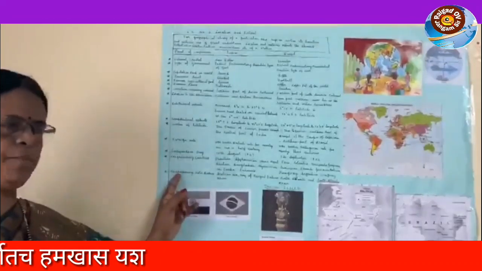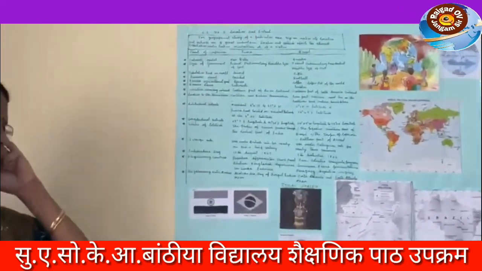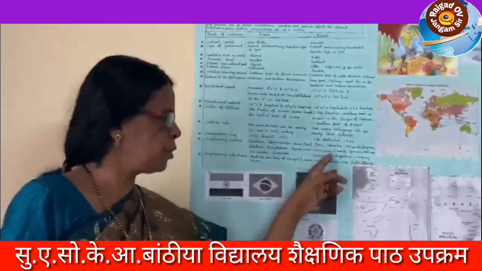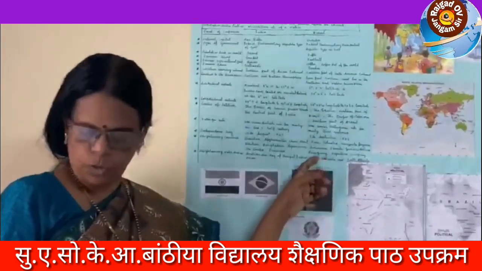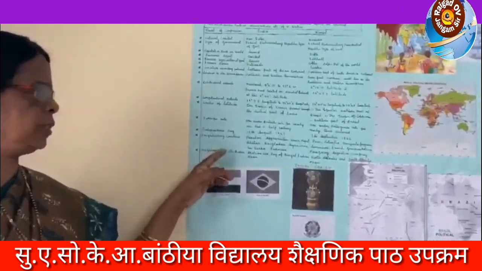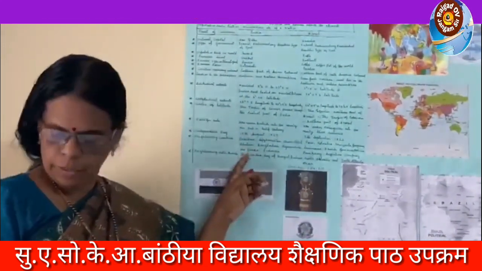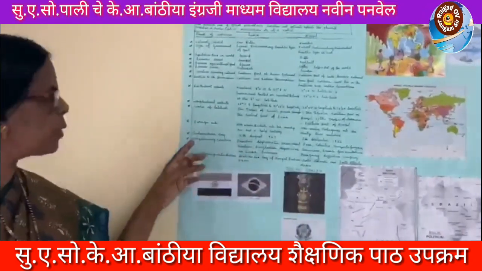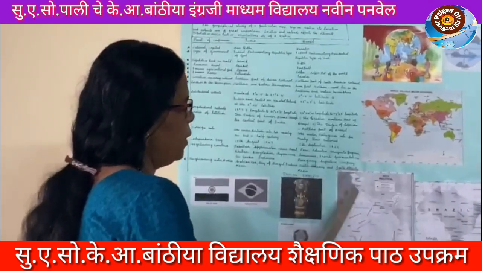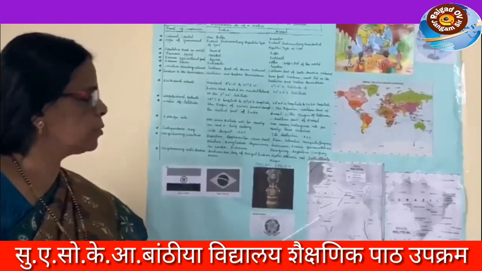In India, young people are working more than the older people, so India is known as a young country, and in Brazil older people are also working. Their global level is also very good. India has great relations with foreign countries and neighboring countries. Next one is neighboring countries: Pakistan, Afghanistan, Bangladesh, China, Burma, Sri Lanka, Bhutan, etc.